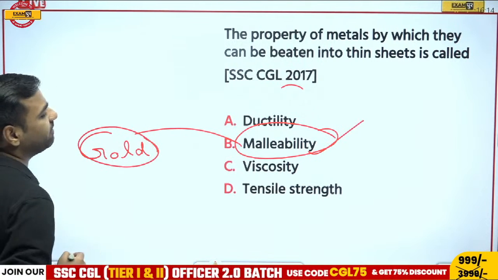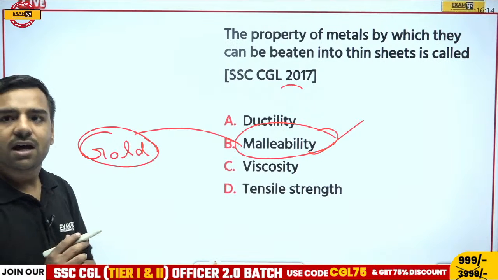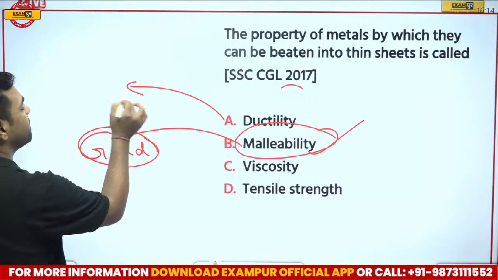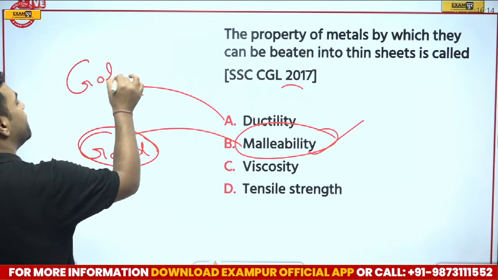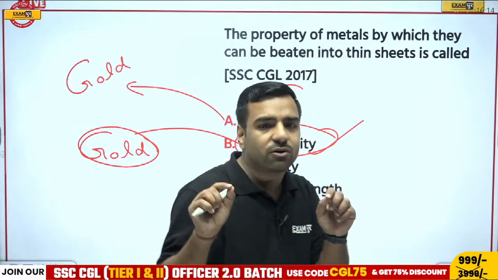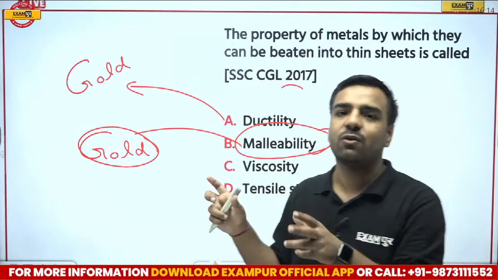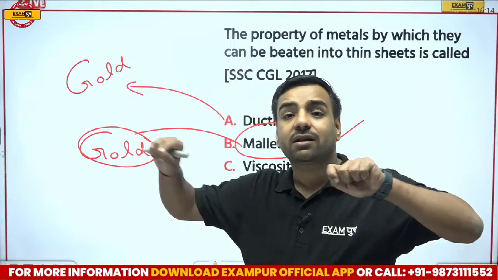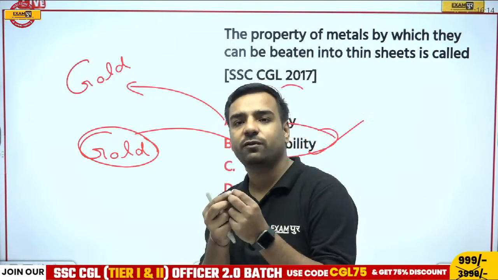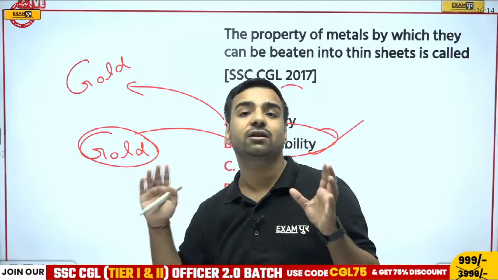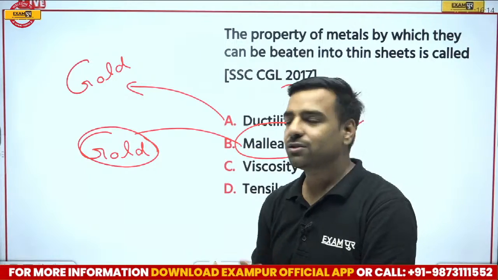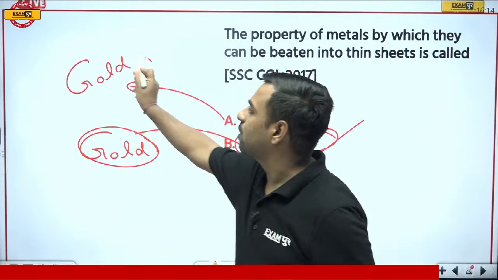We can beat it and make it into sheets. Apart from that, if I talk about ductility, you can convert it into thin wires, where again gold can be the best example for both these parts. Do you know, even 1 gram of gold, you can stretch it till many kilometers. Seriously, just a gram of gold can go till kilometers range. So yes, this is actually the ductility of gold. So for ductility and malleability, we can talk about gold.